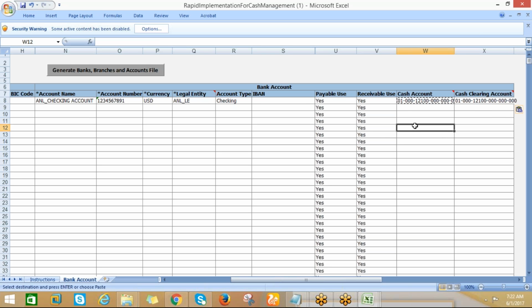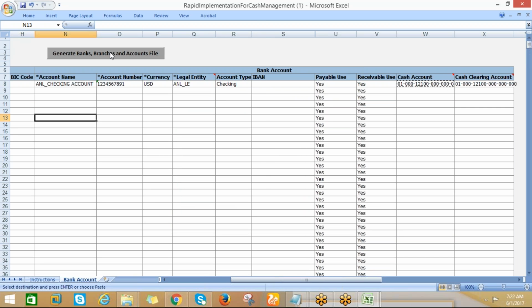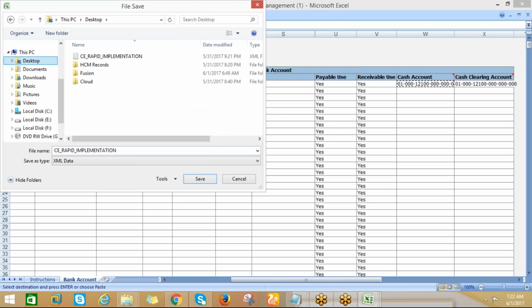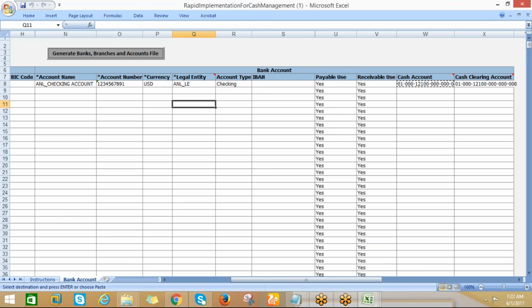Right. So here also you need to clear this one and generate the bank accounts file. Here you can save it. Okay, if it is already there, then refresh it.